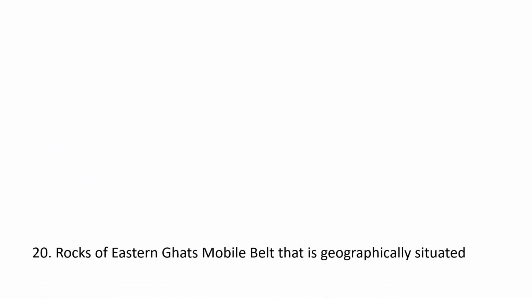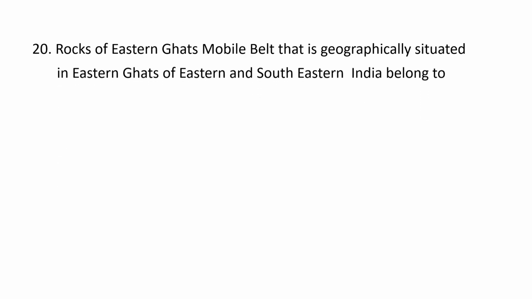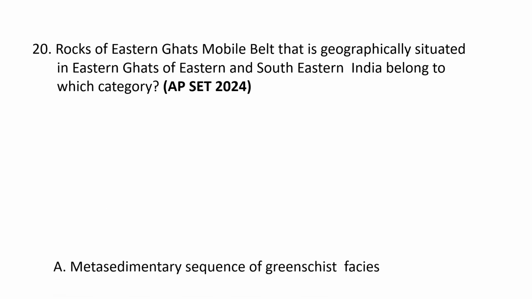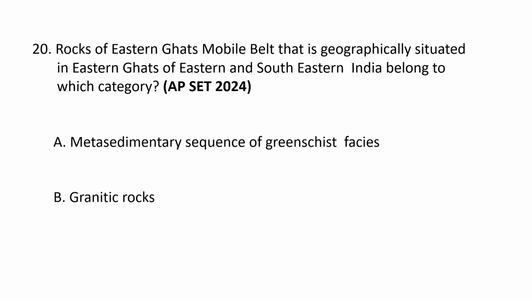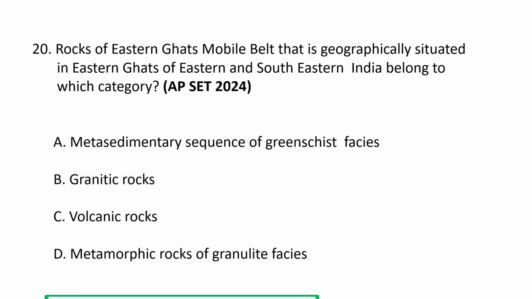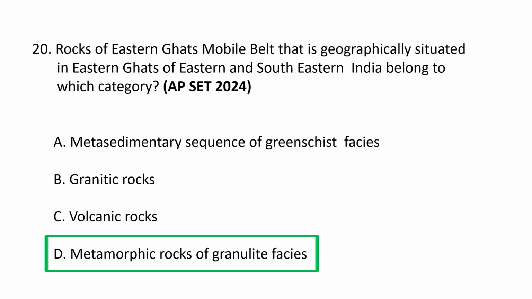Next question. Rocks of the Eastern Ghats Mobile Belt, geographically situated in the Eastern Ghats of Eastern and Southeastern India, belong to which category? A. Metasedimentary sequence of greenschist facies, B. Granitic rocks, C. Volcanic rocks, and D. Metamorphic rocks of granulite facies. So the correct option is D. Metamorphic rocks of granulite facies.